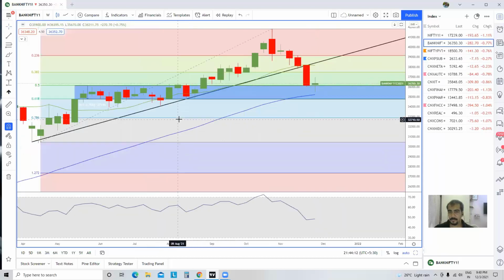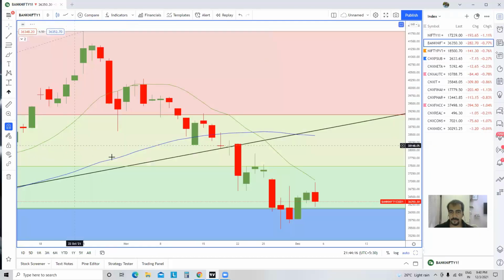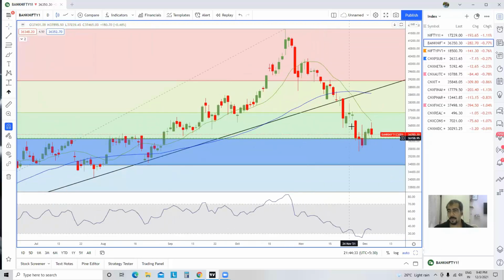If you want to know the band, let's go to the daily chart. It will be clearer for you. From this particular level, somewhere around 36,150 to possibly 34,750, this is a very big, massive resistance band. And what is happening over here? Price comes down, RSI hits oversold, and we have a sudden bounce back, and then suddenly within one day the market goes down. In these sort of scenarios, actually we cannot do anything.